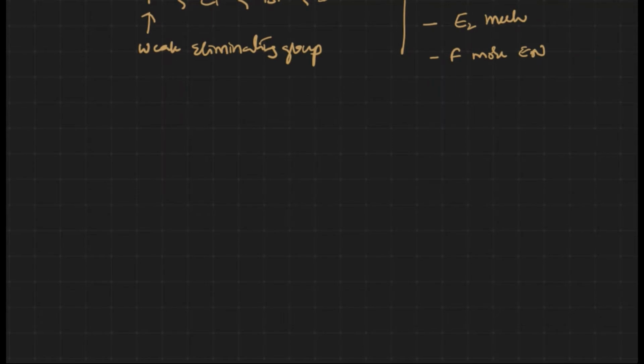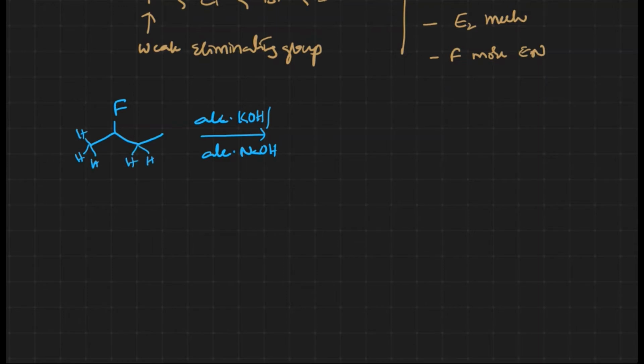Let me take one of the reactions here: 2-fluorobutane. For the dehydrohalogenation, we'll be using alcoholic KOH or alcoholic NaOH. This base may abstract the proton from the terminal position or from here, right? In the E2 mechanism, only a transition state takes place. There is no intermediate formation.